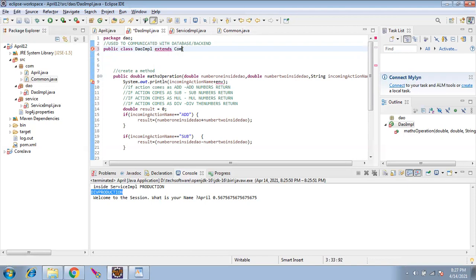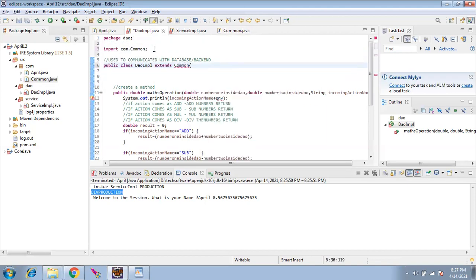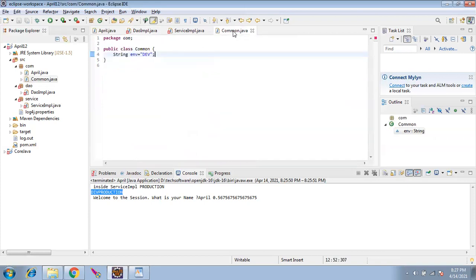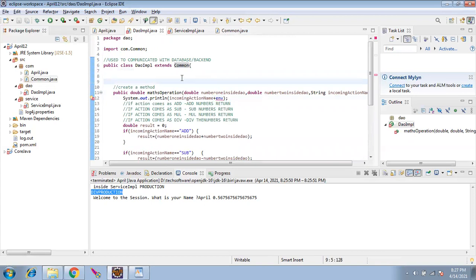Extends the common Java. And once we save it, public class common Java extends common.